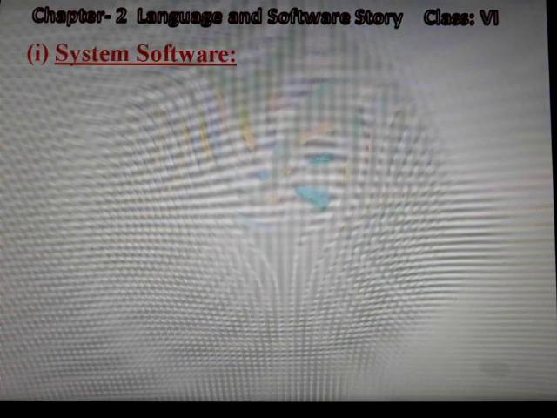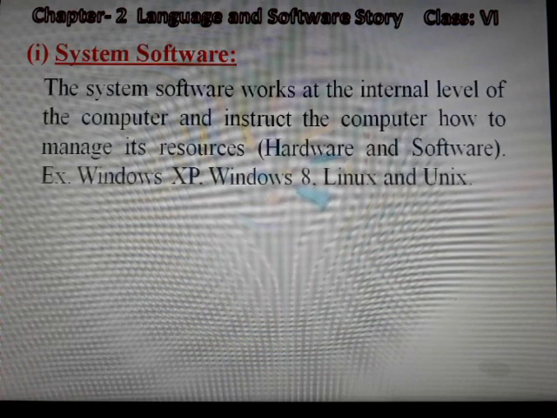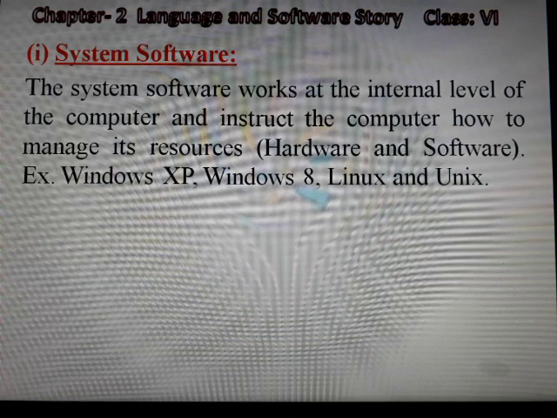System software. The system software works at the internal level of the computer and instructs the computer how to manage its resources like hardware and software. Example: Windows XP, Windows 8, Linux and Unix.